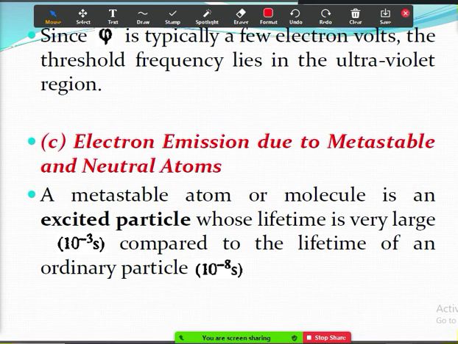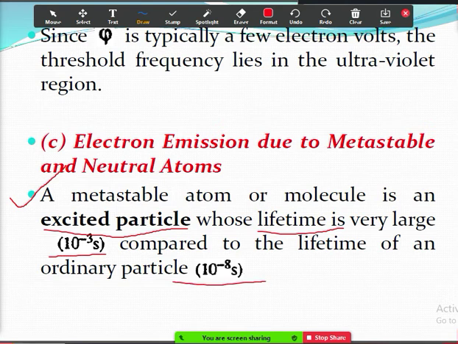Metastable atom means it has more lifetime. If you see the first point, a metastable atom or molecule is an excited particle whose lifetime is very large. That means it is an ion whose lifetime is very large, that is 10 power minus 3 seconds, compared to the lifetime of an ordinary particle, which is 10 power minus 8 seconds. So an ordinary particle will have a lifetime of 10 power minus 8 seconds, which is very, very less, whereas a metastable atom will have a lifetime of 10 power minus 3 seconds, which is comparatively large.